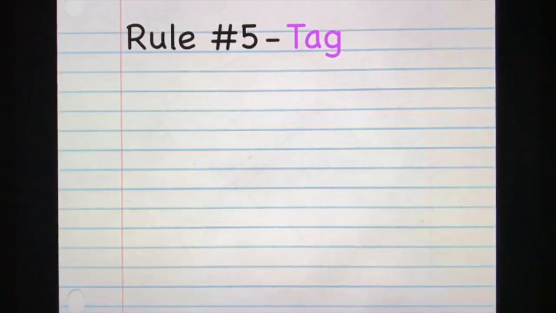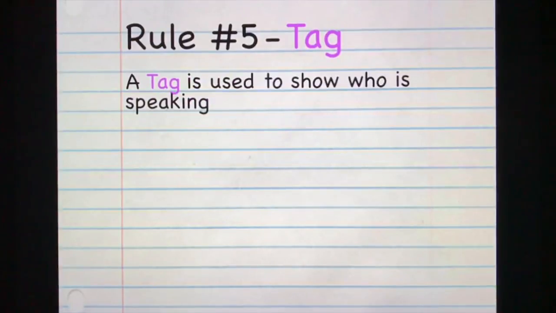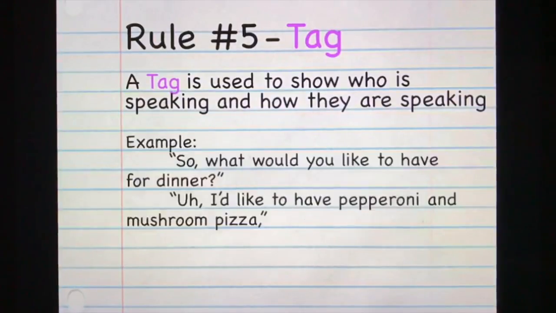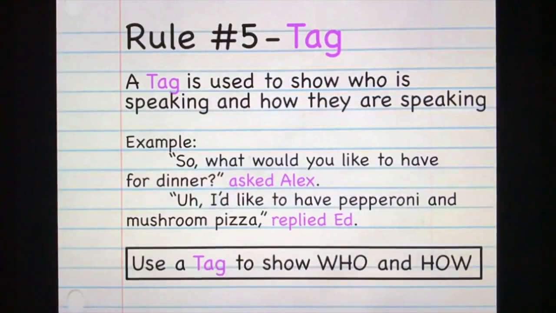Rule 5. Tag. A tag is used to show who is speaking and how they are speaking in your dialogue. A tag helps to make the dialogue less confusing for the reader. From our example, we used the tags "asked Alex" and "replied Ed." Alex is the person asking a question and Ed is the person who is replying. So remember, when writing dialogue, use a tag to show who is speaking and how they are speaking.